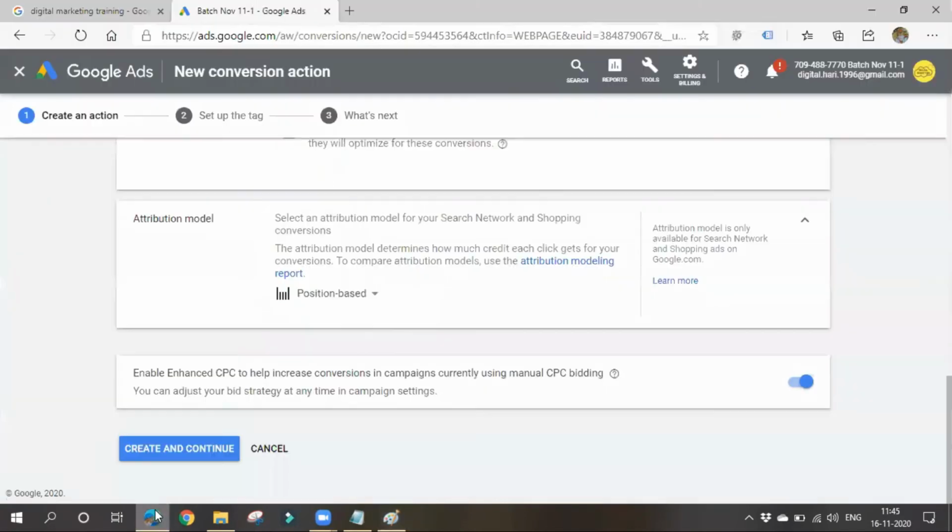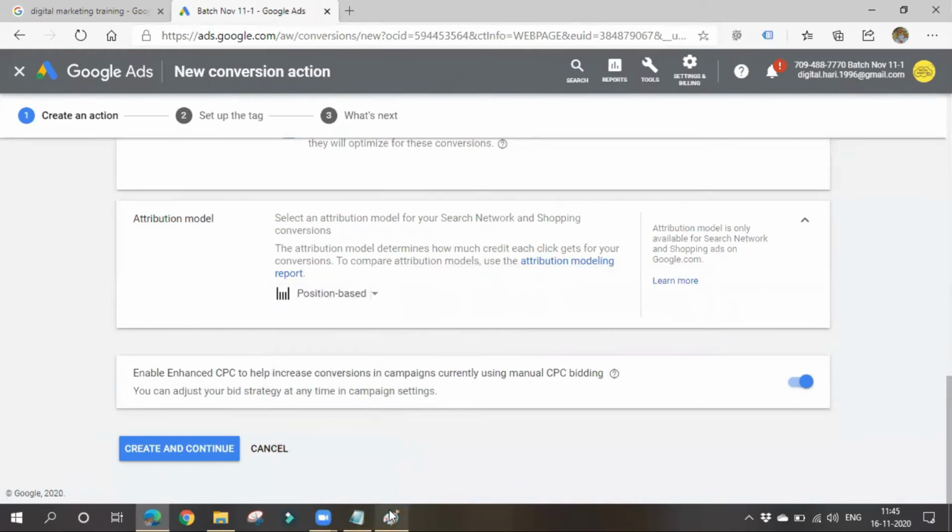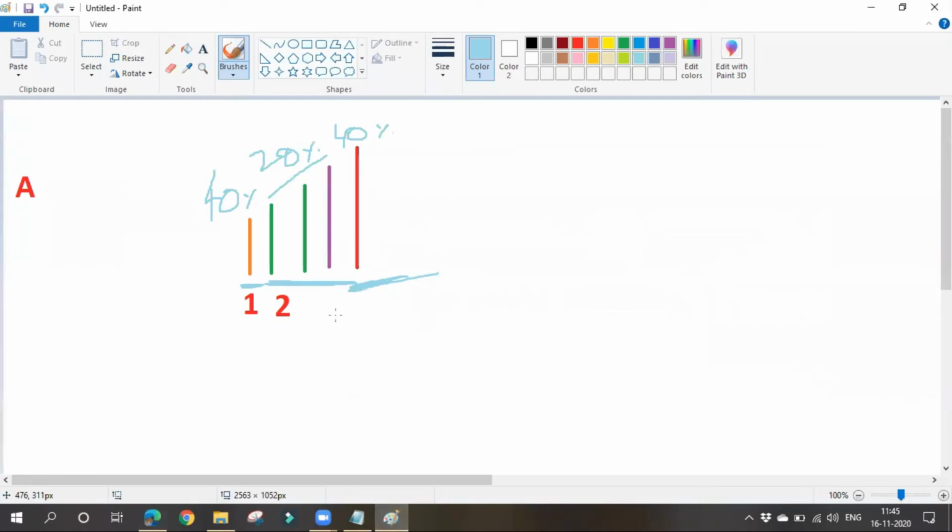The last model is the data driven model. It is not enabled here. This data driven model is a new addition to Google Ads. Here credit will be given to the most influential keywords for the conversion, based on past data. It is only available to accounts with enough data. It is not available to all accounts, only to some. In the data driven model, credit is given to the most influential keywords in the conversion process, based on the account's performance.